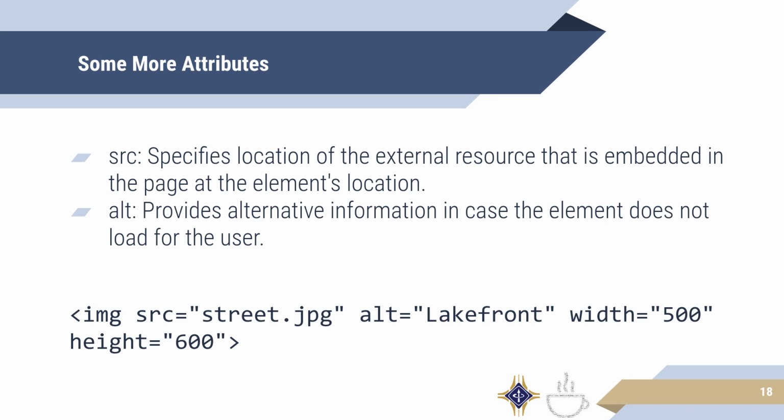The alt is used in case the image fails to load, for maybe a broken, a dead link, or maybe the user has a bad network connection and they can't load the image. In both of those cases, the browser will instead display the alt text. So it is always important to make sure your image tags have descriptive and filled in alt attributes, so the user always knows what you were trying to display.